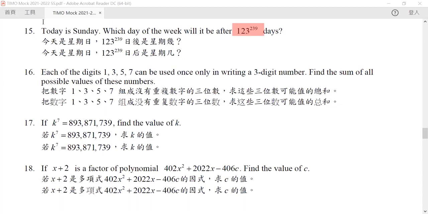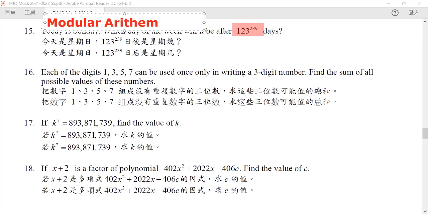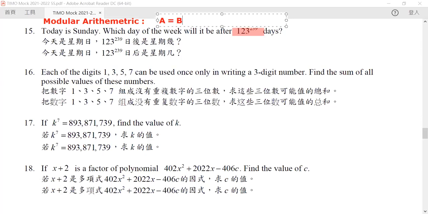But here, we would like to use our most important tool for this kind of thing, which is modular arithmetic. Modular arithmetic has a notation like this: we say that these two numbers are equivalent. They are not the same, they're equivalent.